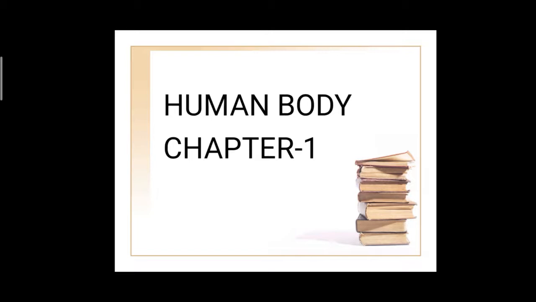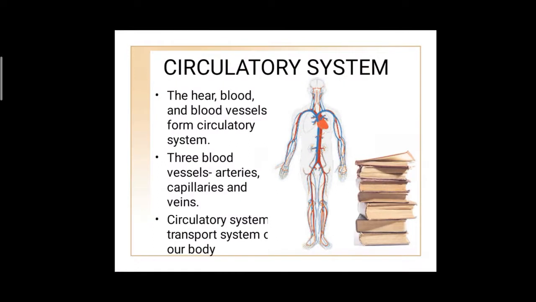So how many topics have we learned? Two topics. What are they? Skeletal system and muscular system. So these two topics we learned in the previous class. Today we are going to learn the next one, the circulatory system. So what do you mean by circulatory system?